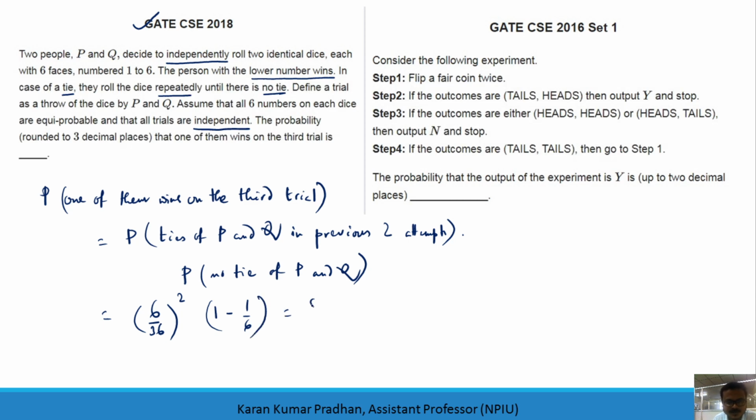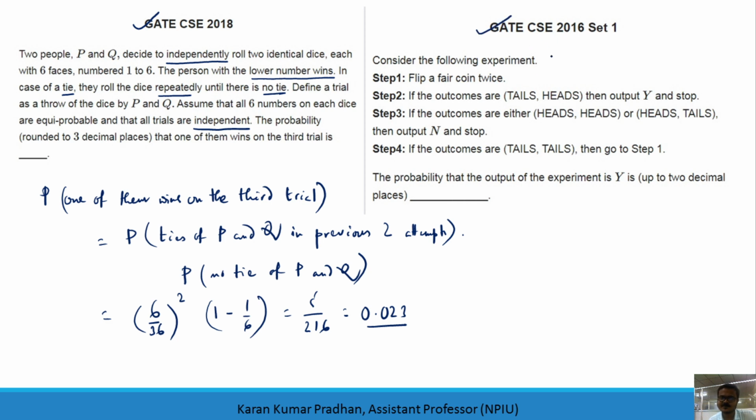So here directly I am writing this as 5 by 216, and let me get a calculator. So 5 out of 216 is 0.023, right? Rounded to 3 decimal places, as given, so you consider this as the solution. Okay, now let's go for the second question we have.